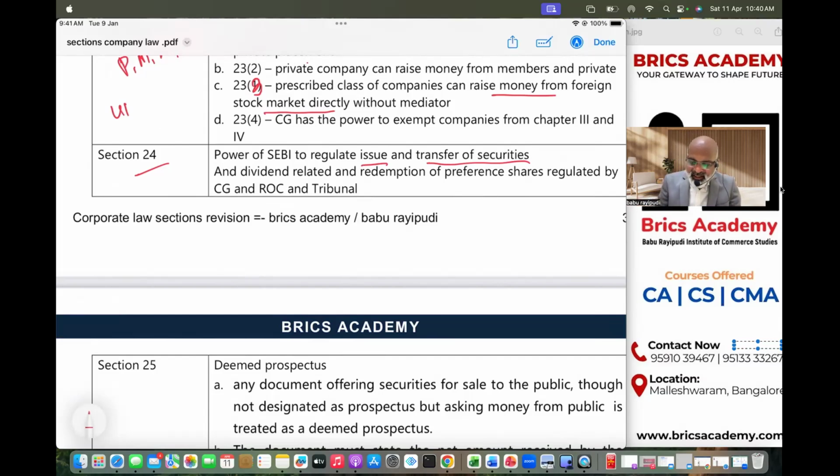And when it comes to dividend and redemption of preference shares, these are regulated by central government, ROC and tribunal. So section 24 talks about who regulates what when a company raises money from the public. In case of issue and transfer of securities, you have to follow SEBI guidelines. In case of dividend and redemption of preference shares, you have to follow central government, ROC and tribunal. That is the overall syllabus. In every chapter, you will find directions and guidelines given by central government, ROC, tribunal, and so forth. That is section 24. Move on.